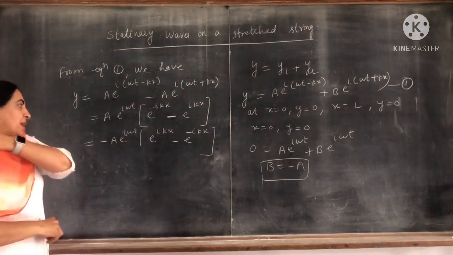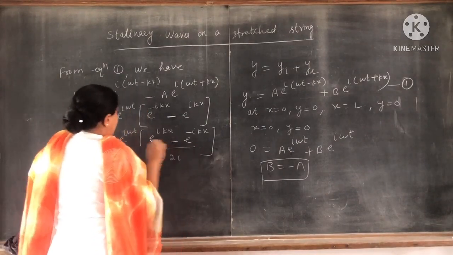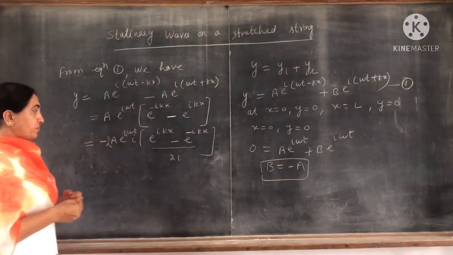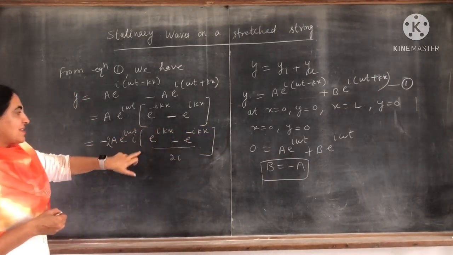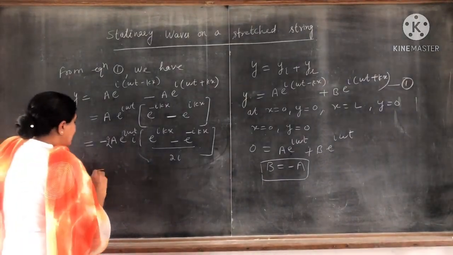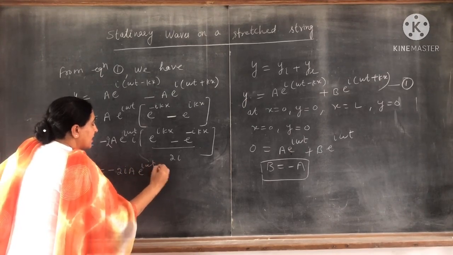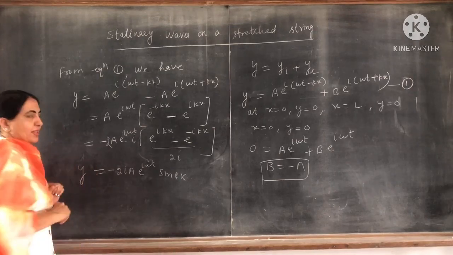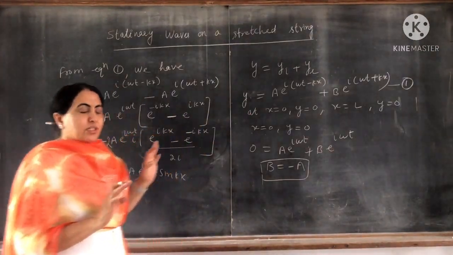Okay. Now multiply and divide by 2 iota. When you multiply this by 2 iota, what do you get? This is sine of kx. So that is equal to minus 2 iota a e raised to power iota omega t sine of kx. This is y. Now this is again a modified form of the equation for a stationary wave.